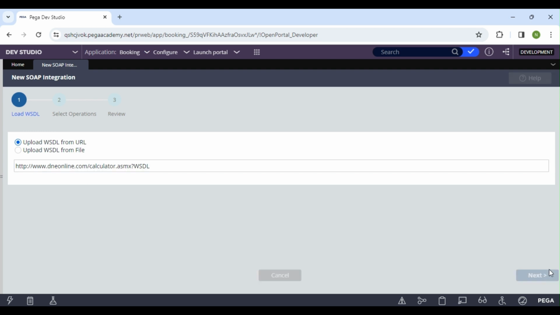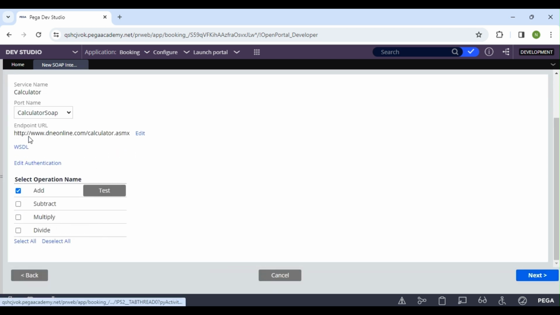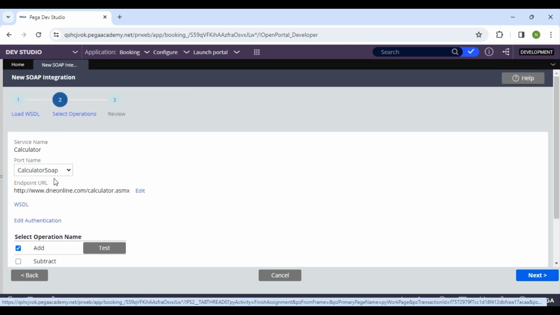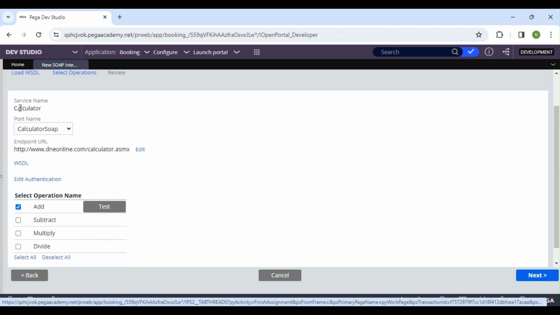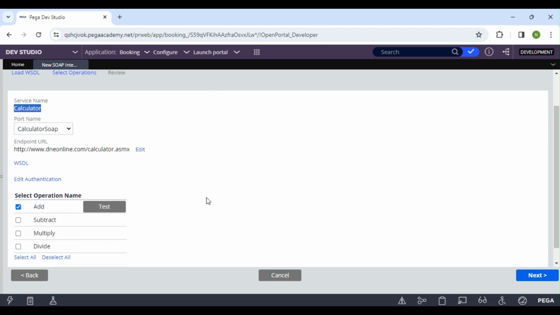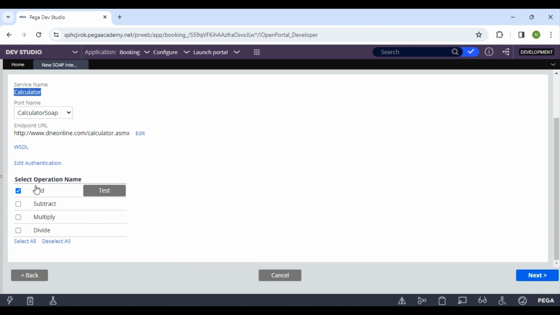Just click on next. You see all the information got updated. All this information will get extracted from the WSDL file we are providing. So it will hold the service name, port name, everything. You see, this WSDL file, I mean this service, is providing 4 operations. Earlier we saw only one operation, right? But this service is providing 4 operations.